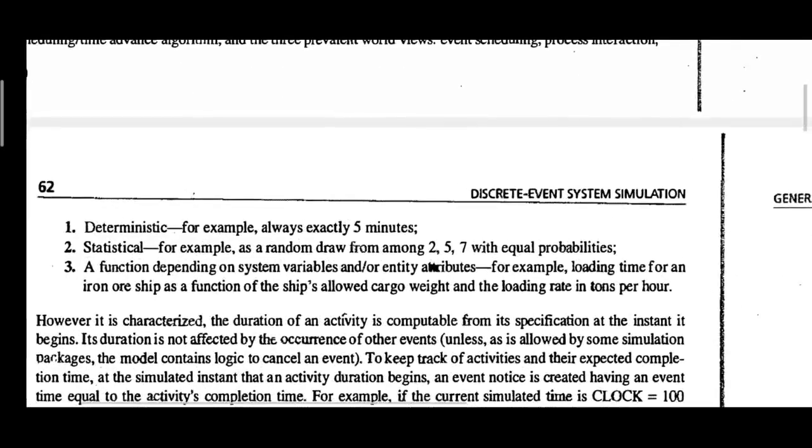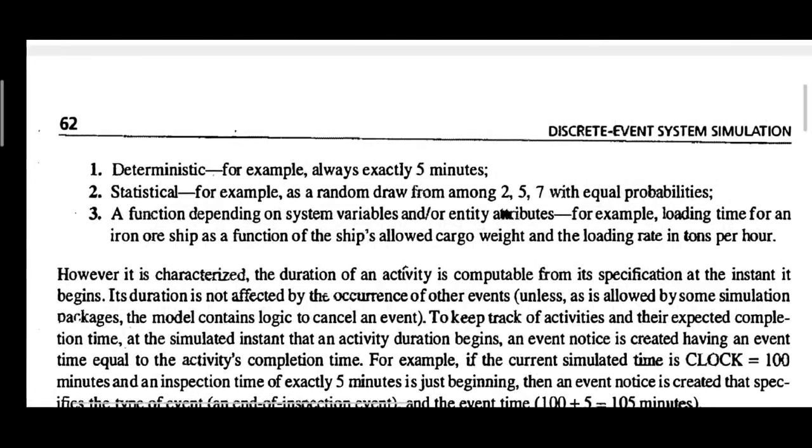An activity can be a deterministic one or a statistical one. Deterministic means it occurs exactly after some duration, say one activity or event will happen regularly after completion of every 5 minutes.